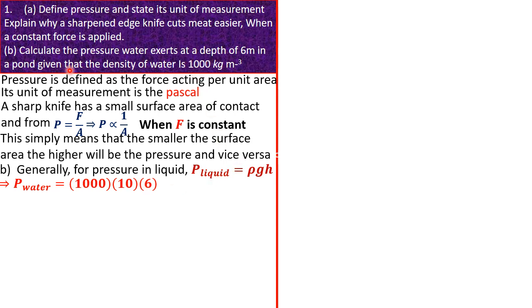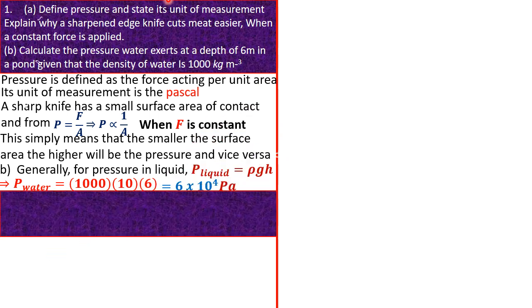Then the height has been given as 6 meters. So if you punch this on a calculator, we have an answer of 6 times 10 raised to the power 4 Pascal. Now, important notes. If you write 60,000 Pascal, you are correct. If I'm marking your paper, I'm going to mark it correctly. But I'll appreciate someone that writes it in standard form. But if you write 60,000 Pascal, you're still good. So that's it for question 1.